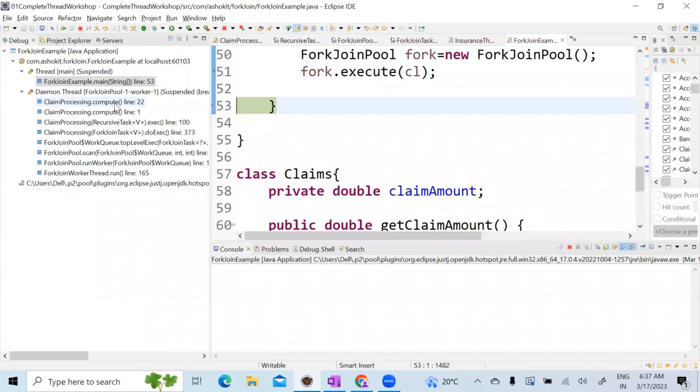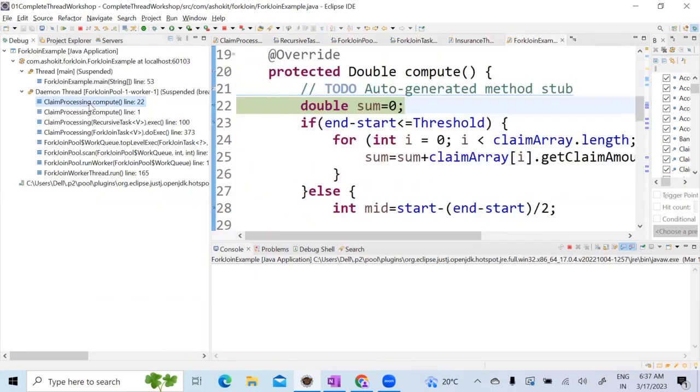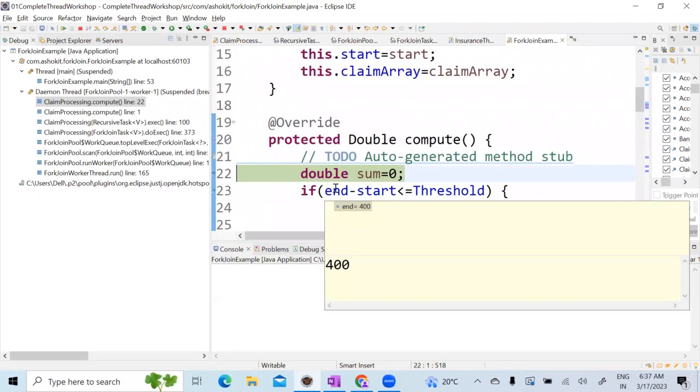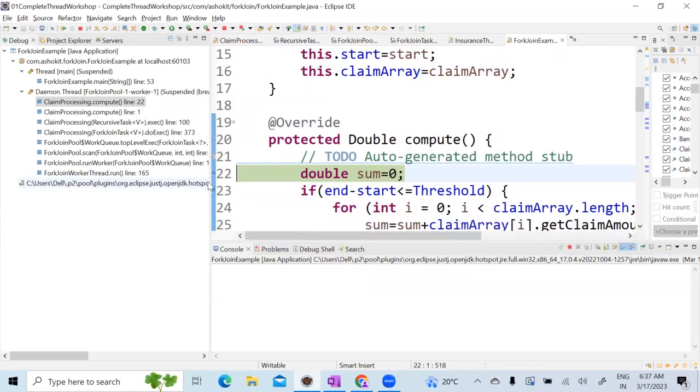Look at here. Do you guys see it has created a thread? Can I say that this execute method has created a thread or not? Yes, because it's an independent path. Look at here, the thread is executing the compute method, right? Now in this compute method, whenever you create an object of this one, you have called this constructor. What are the values that you pass? You have passed start as 0 and end as 400. That means how many records do you have currently?